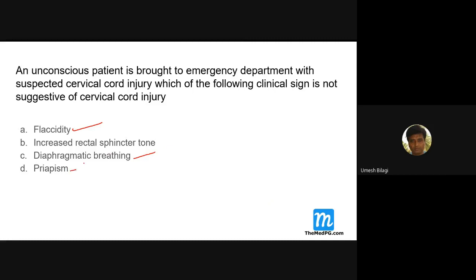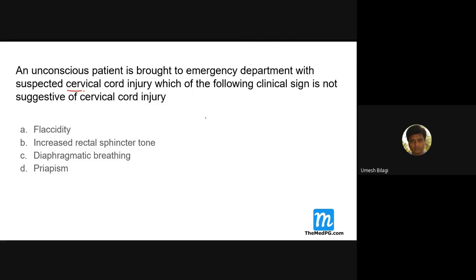What is priapism? Painful erection of the penis is called priapism. Can you get priapism in cervical cord injury? Yes. Erection happens because of increased blood supply.